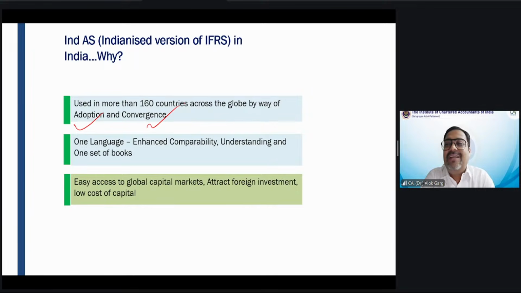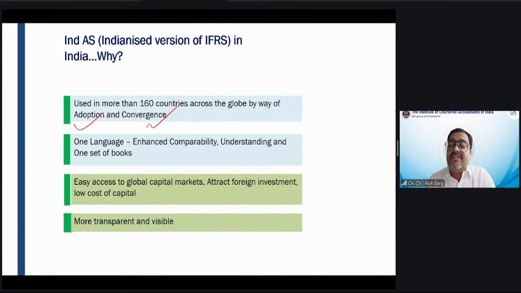Because either they are using a converged standard or they have adopted IFRS. If they have adopted IFRS, what do you have to do? You have to learn just 0.5 or 0.6%, because 99.5% is cut, copy, paste. And that learning you can build even while flying from India to Dubai. And these standards are more transparent and more visible, my dear friends.